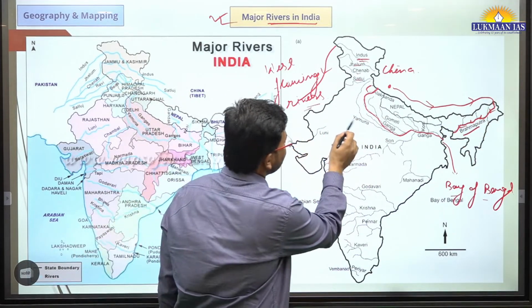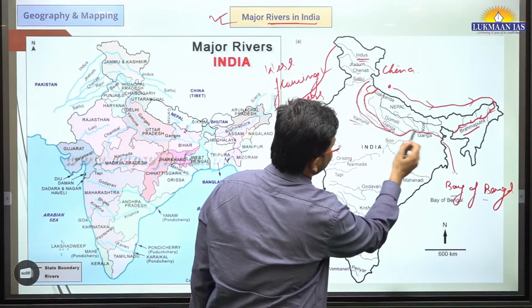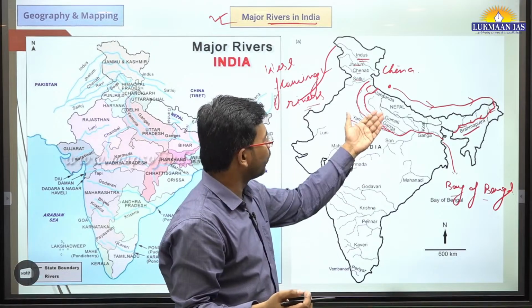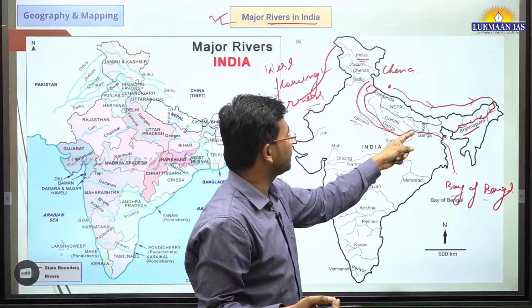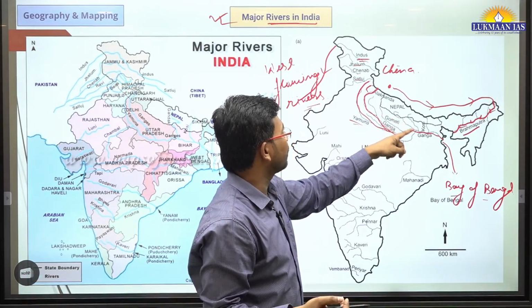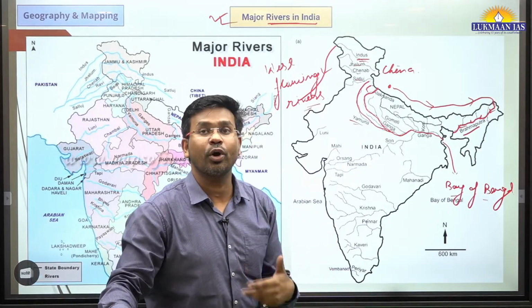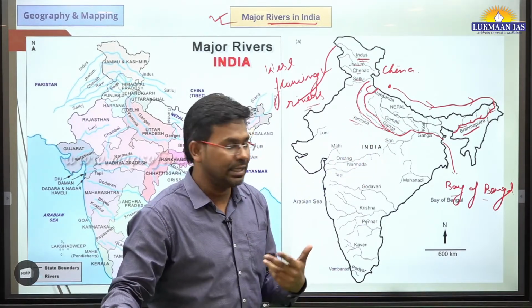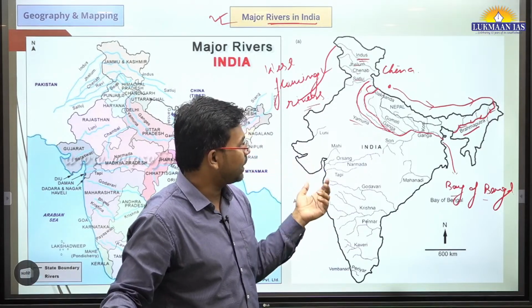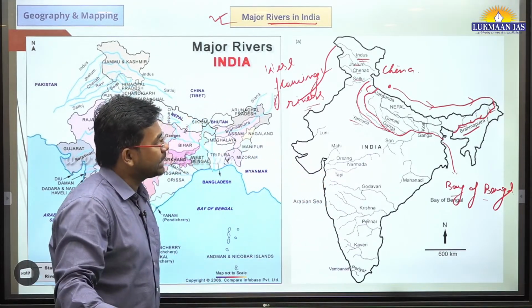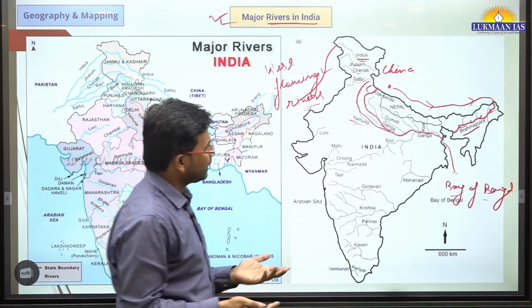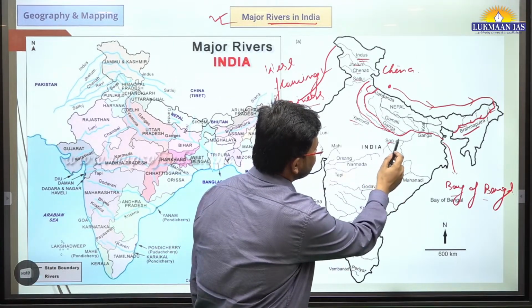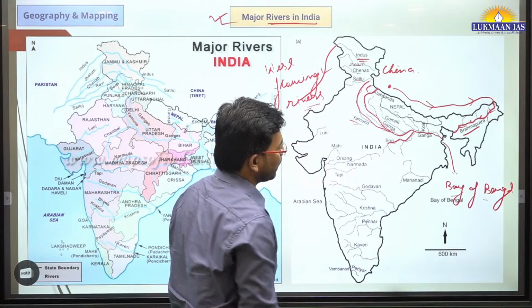Then we have the Yamuna river, this is the Yamuna river, and there are many tributaries of the Ganga river. They are Gomti, Kosi. Kosi is considered to be the sorrow of Nepal, because this river causes floods in Nepal. Apart from this, if we talk about other river systems in India, we have many other rivers. For example, Son is also a river that adds water to Ganga.